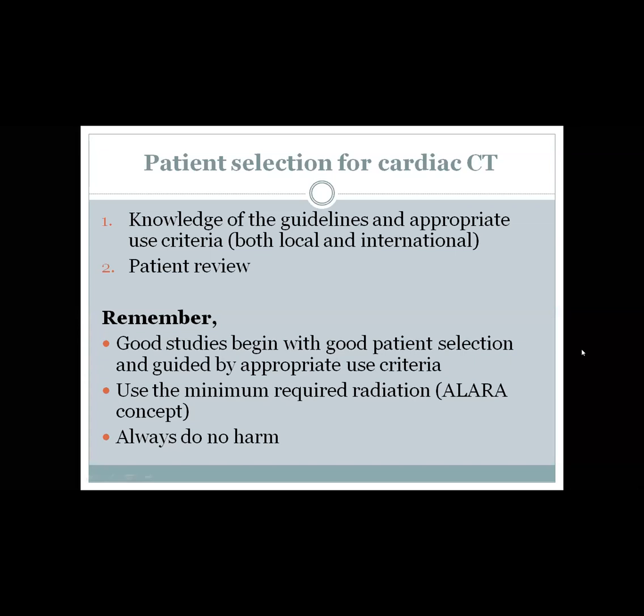The other thing, you have to do a full patient review, starting from the patient accepting the procedure, because you are going to give contrast if you are going to do CT coronary angiography, and also you are subjecting the patient to radiation. So you have to explain the procedure to the patient briefly and get his agreement to go.